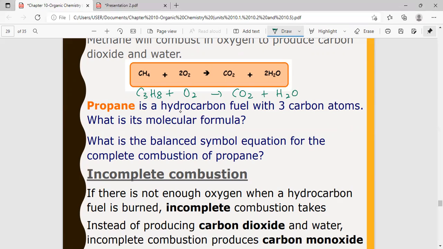So how do we balance this equation? Okay, I do see some answers. 5, 3, 4. 5, 3, 4. Let's check.